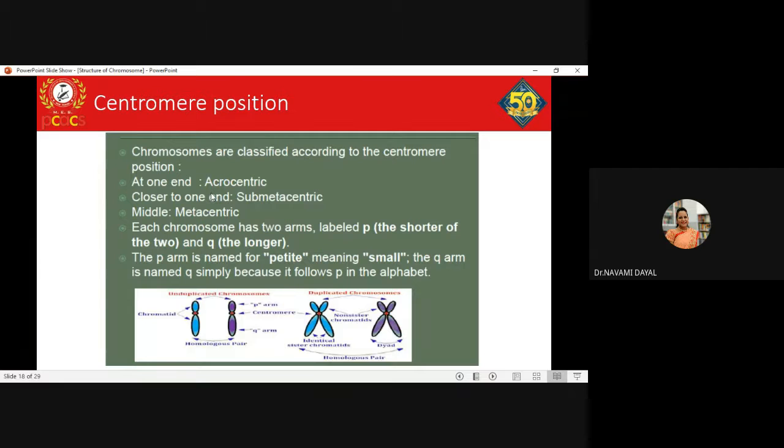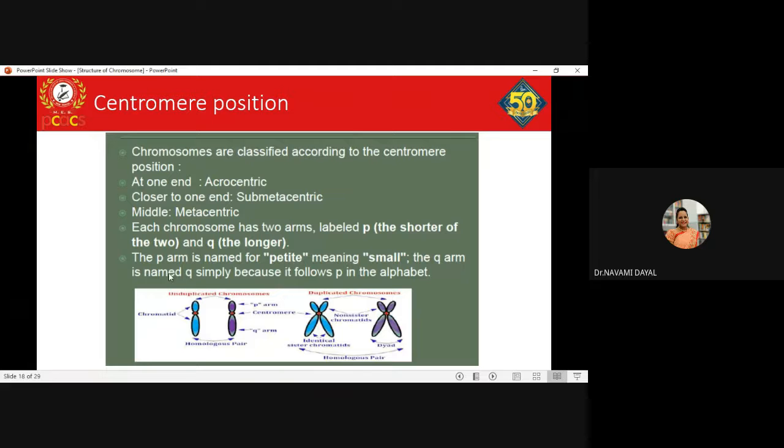So the positioning of the centromere gives rise to two arms in each chromosome. The short arm is the P arm and the longer arm is the Q arm. P is named so because it is called petite, meaning short or small, and Q has no particular meaning, but since it follows P, the name is given to the other arm.